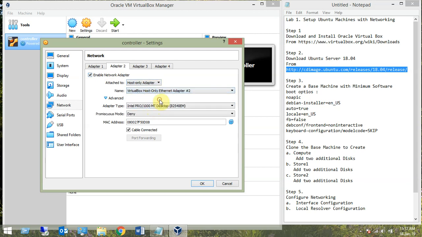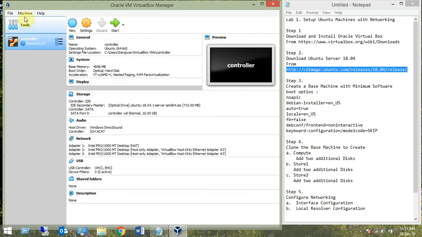I'm going to use this as adapter number 2. If you don't have all these, you need to create them. Two host only adapters are required, so you can create these 2 host only adapters. We'll be using both of them. And this is the third one. We are going to enable this also as a host only adapter, and this is my adapter number 3. Alright, so the network is configured.